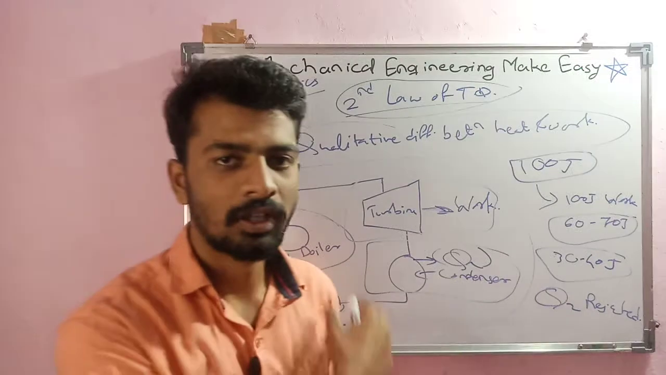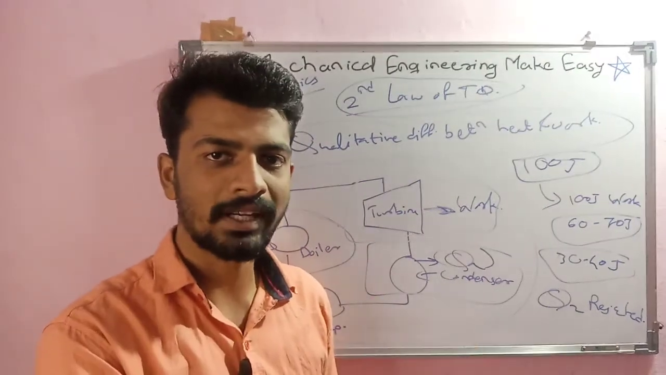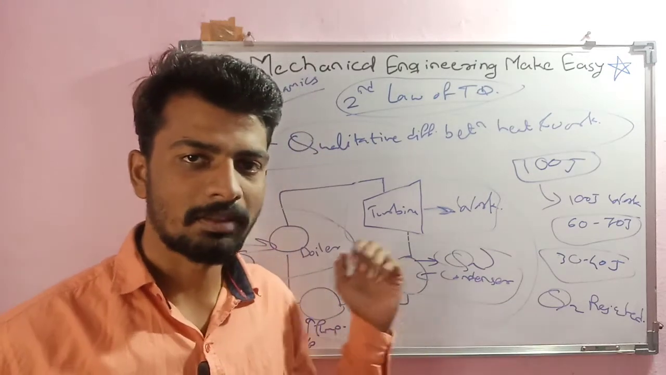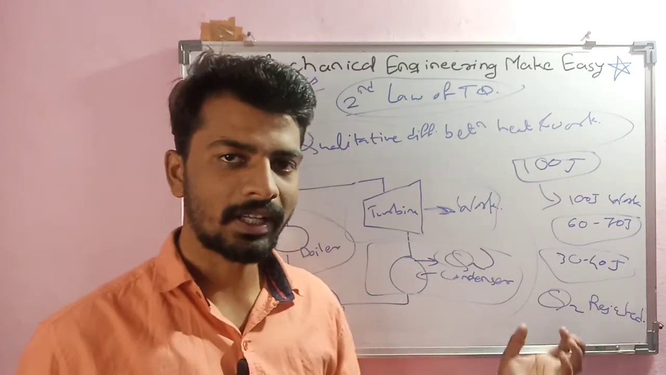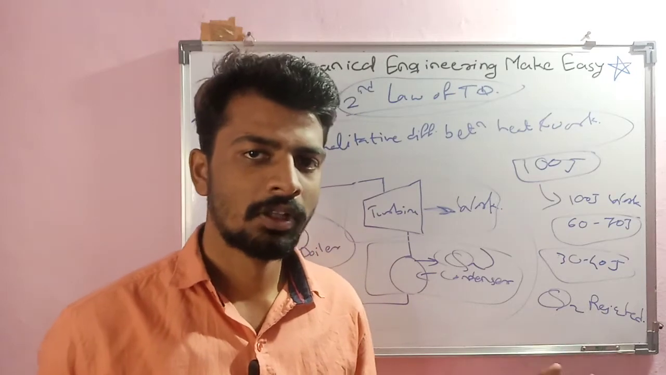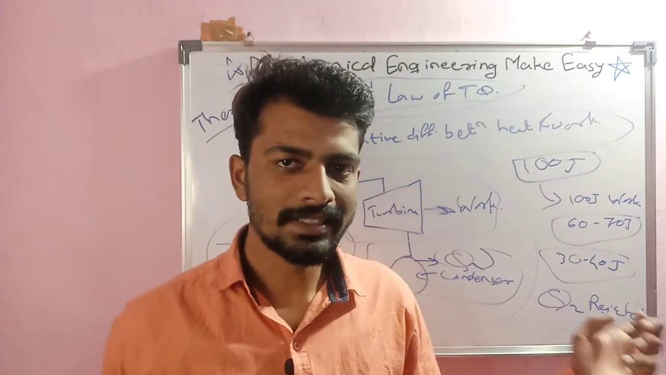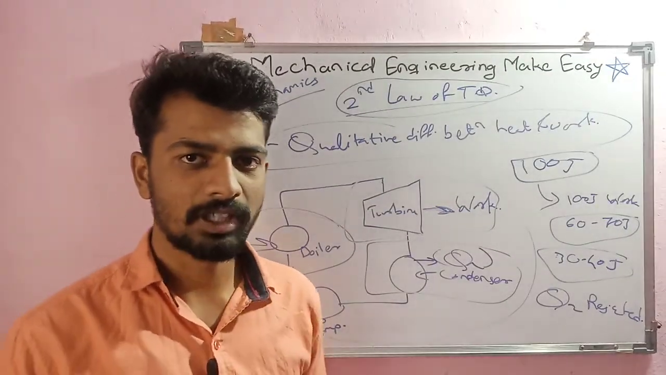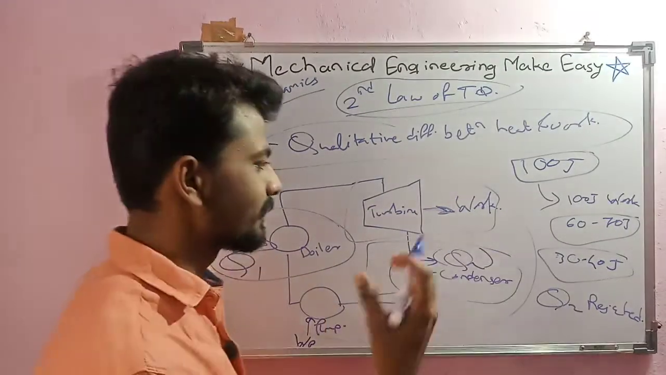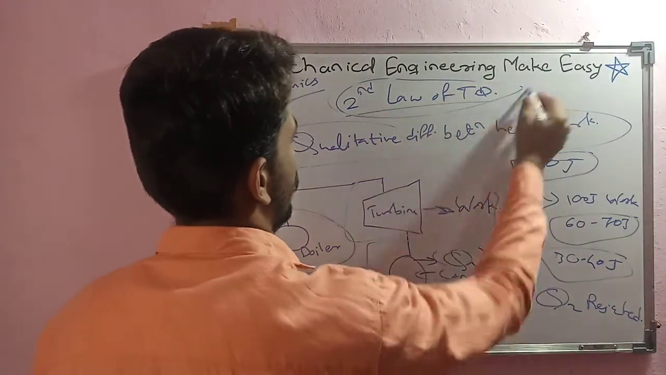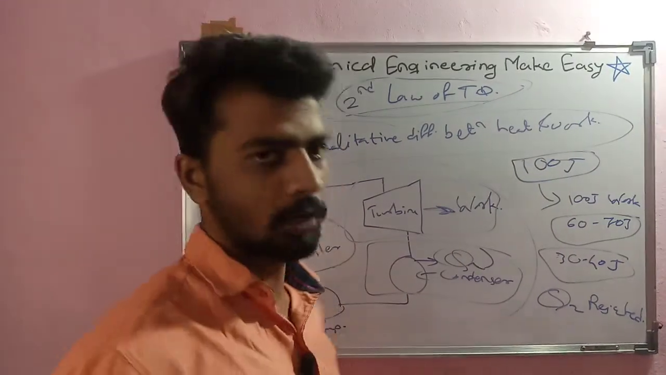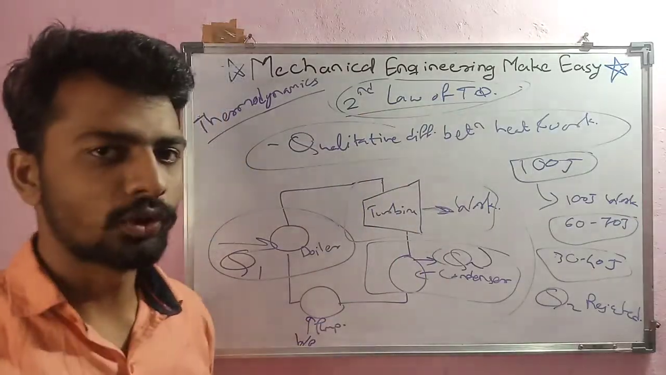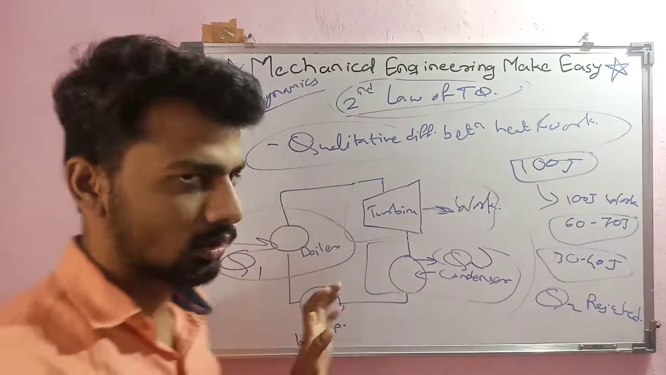So why is this happening? We are supplying 100 joule of heat energy, but we are getting only 60 to 70% of that converted into work. This happens because of irreversibility in the process, because of different losses, and this concept comes into the picture because of the second law of thermodynamics. So what exactly the second law of thermodynamics tells us, you may have understood here.